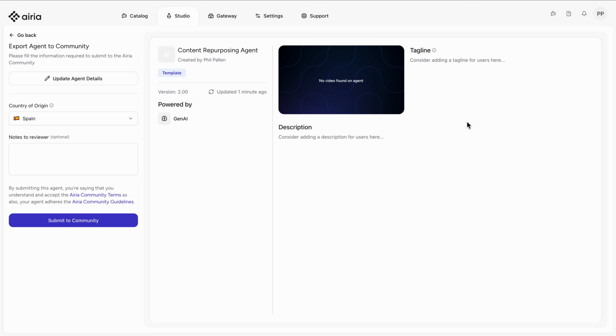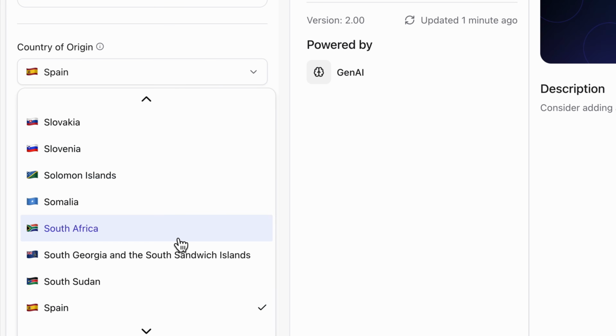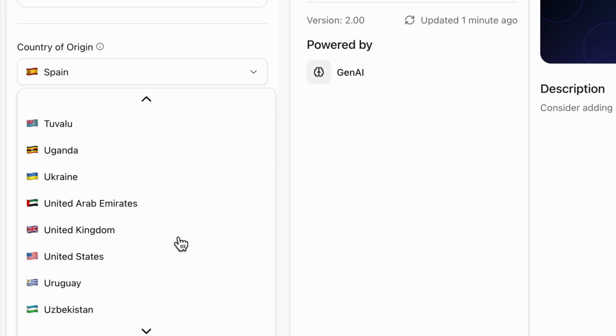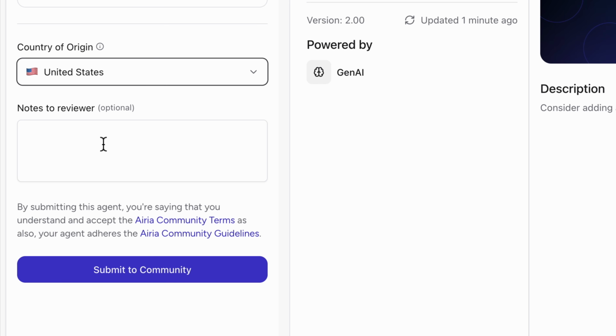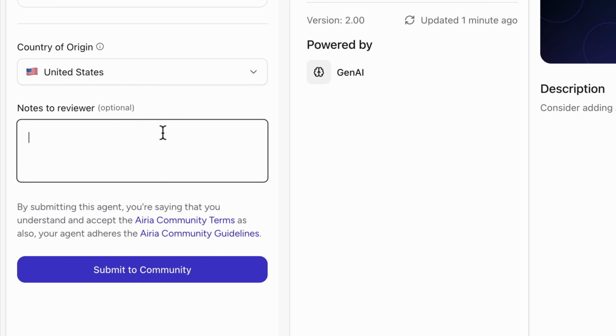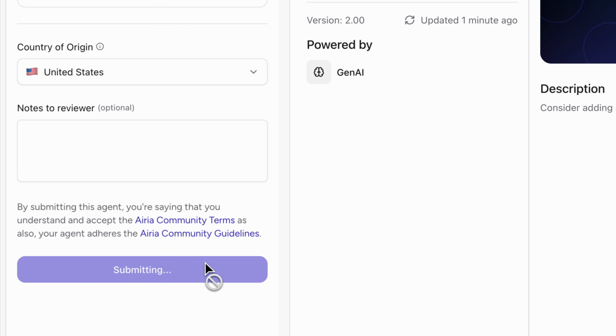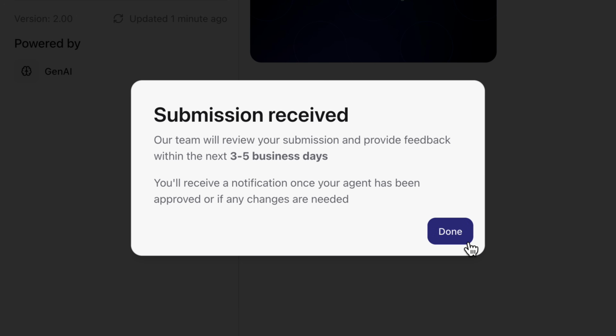Before submitting, I'll double check my details. I'll update my country here to the US, even though I'm currently in Spain. That's why I picked that up. And then I can leave a short note for the reviewer if there's any context worth sharing. That's optional. Finally, I submit this agent to the Airia community, which means I can reuse it anytime, share it with clients or collaborators, and let others import and adapt it for their own workflows.